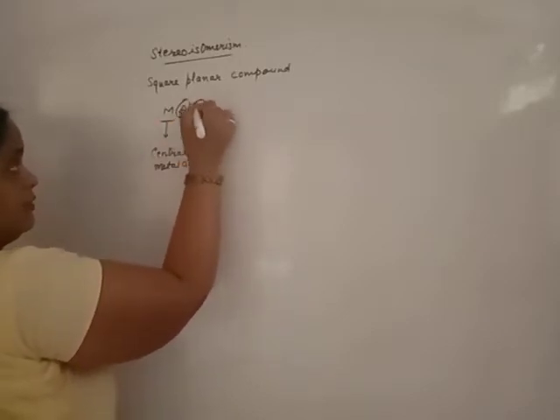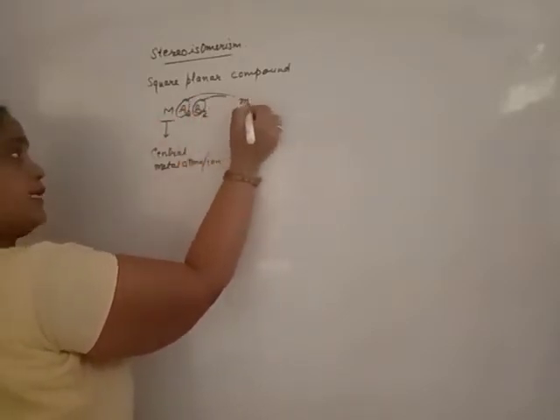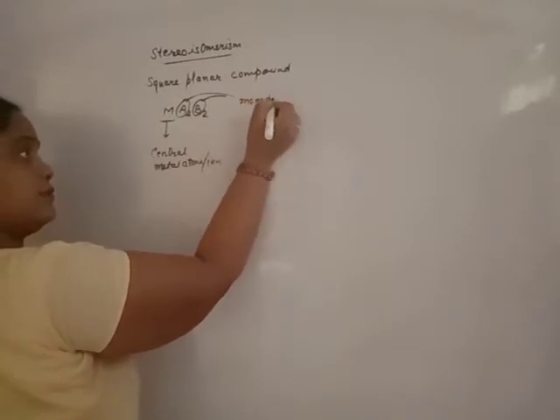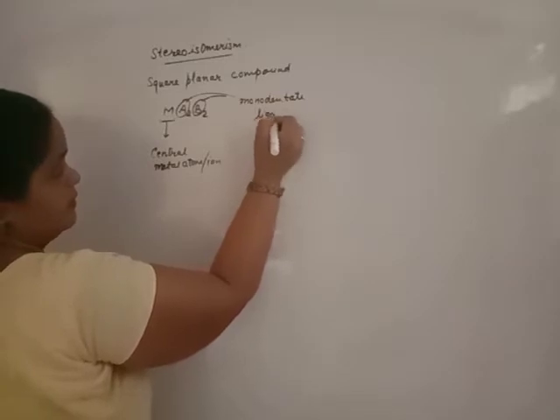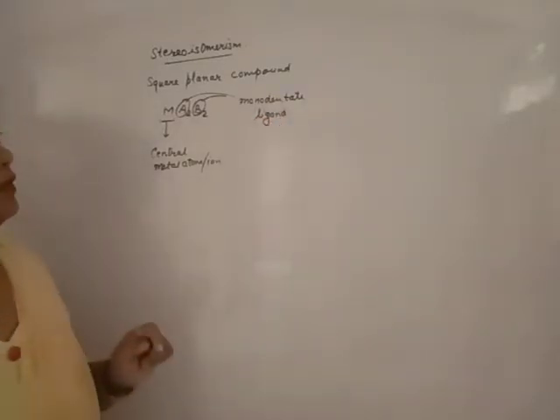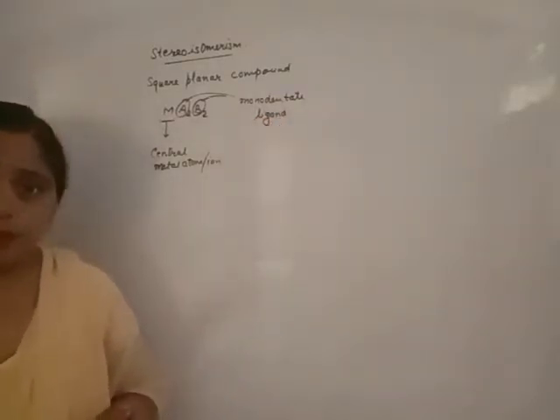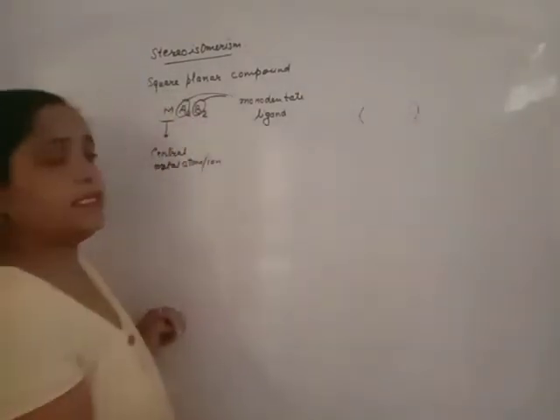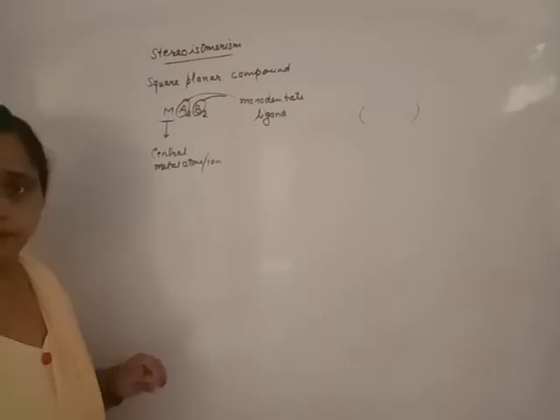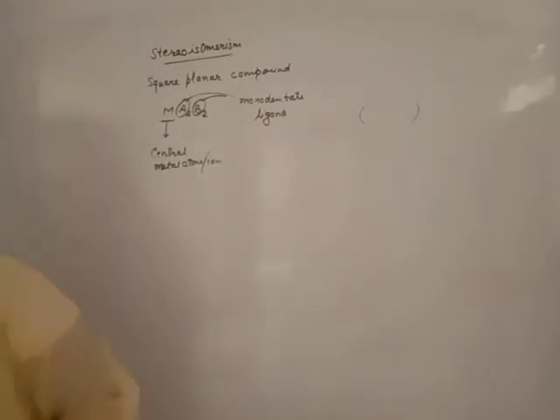A and B, these two are monodentate ligands. If we represent a bidentate or polydentate ligand, it is always represented in a simple bracket. Clear?